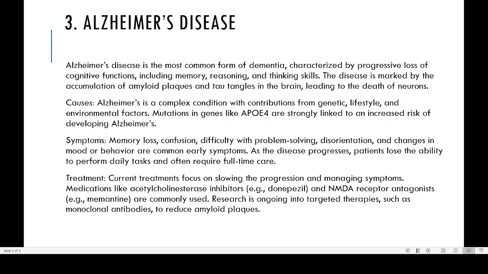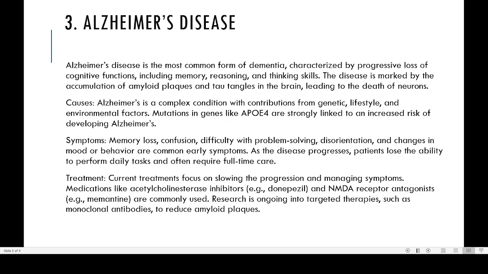Their brain will undergo gradual destruction, and certain types of plaques, which are actually protein bodies, will be increasing gradually in the brain, and that will lead to destruction or deterioration of the brain.